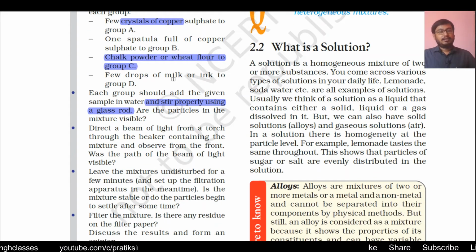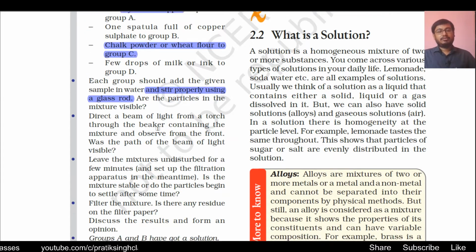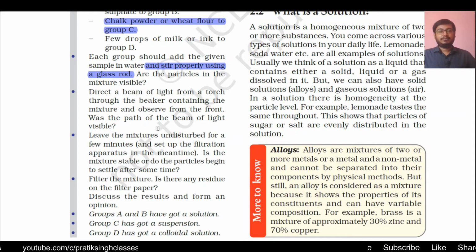Then wheat flour or chalk powder will rarely dissolve in water. Are the particles in the mixture visible? So here in groups A, B, C and D, when they dissolve their things in the water, can we see those things clearly?